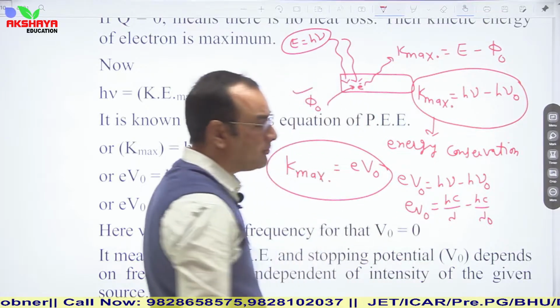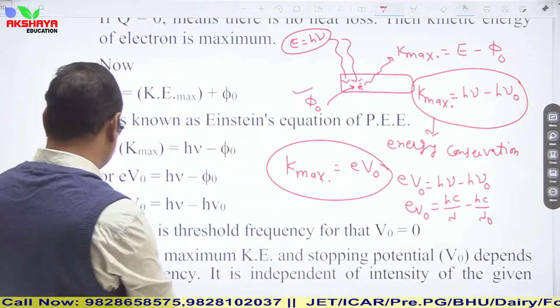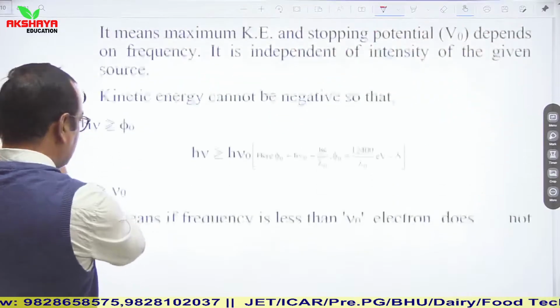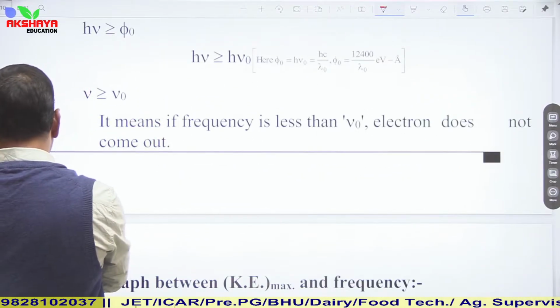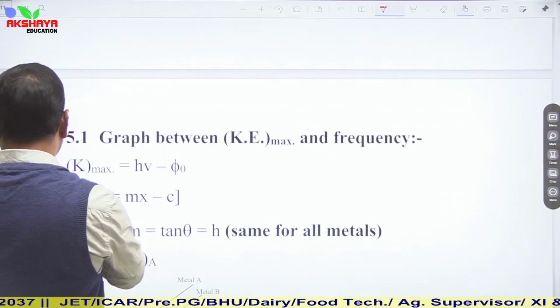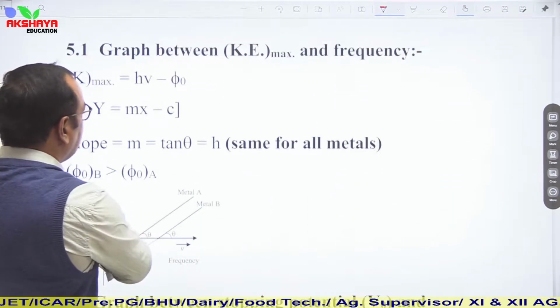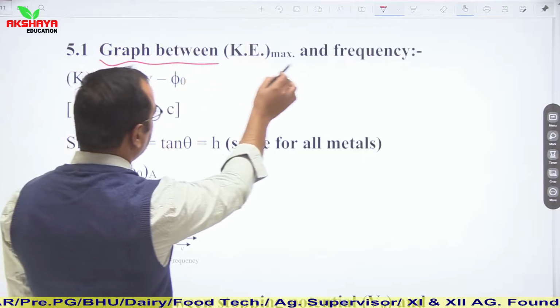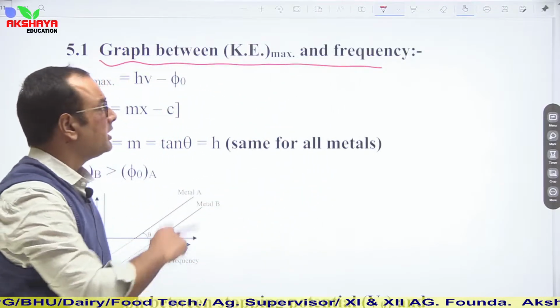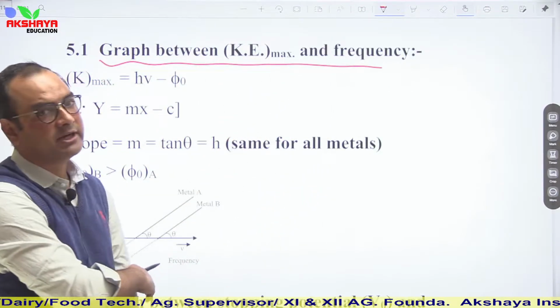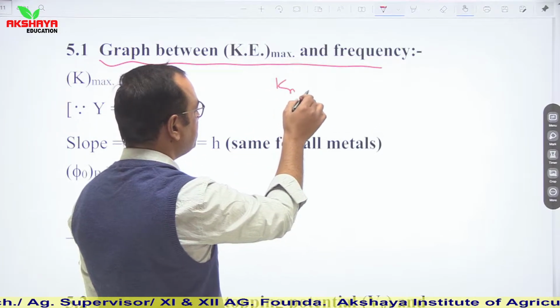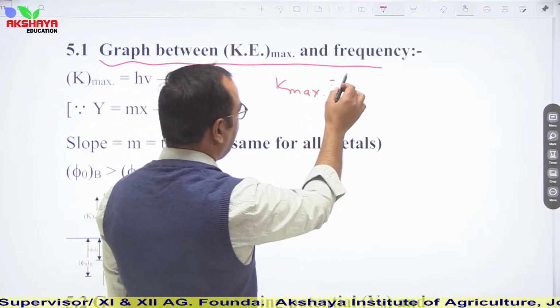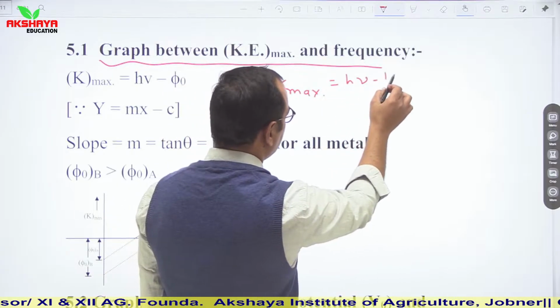So these are different forms of Einstein's equation. So these are the cases which can be concluded by using that relation. Now let us see another important aspect of this photoelectric effect, which is the graph between kinetic energy and frequency. As we have seen, K maximum is equal to h nu minus h nu naught.